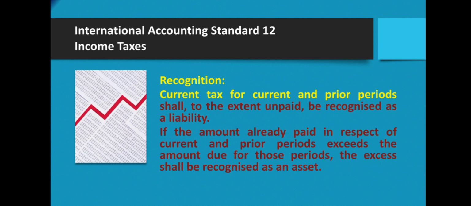Recognition: current tax for current and prior periods shall, to the extent unpaid, be recognized as a liability. If the amount already paid in respect of current and prior periods exceeds the amount due for those periods, the excess shall be recognized as an asset.